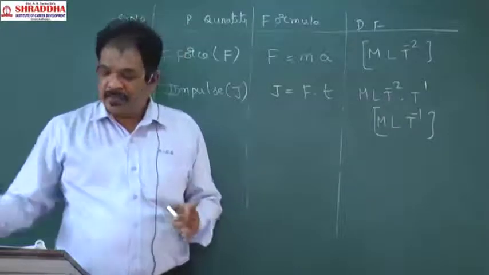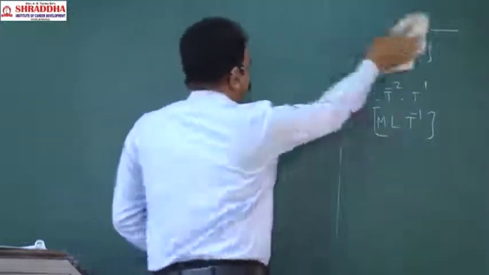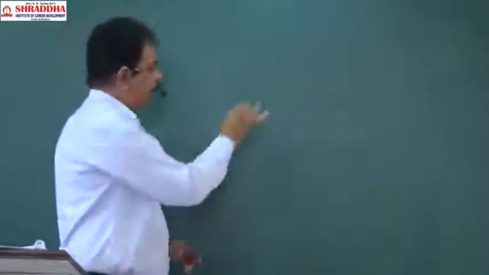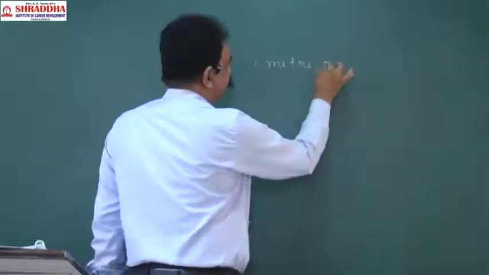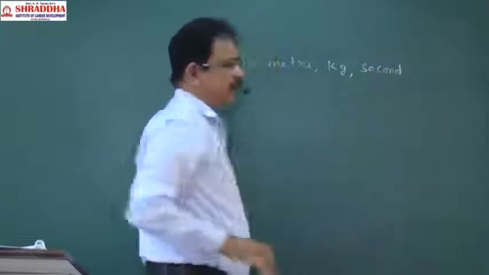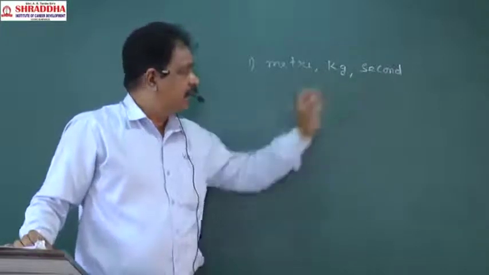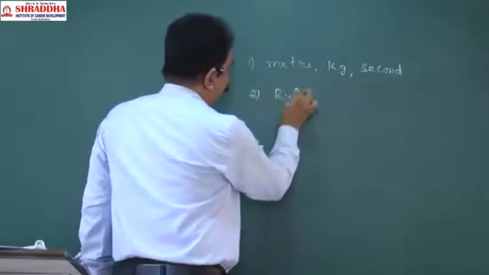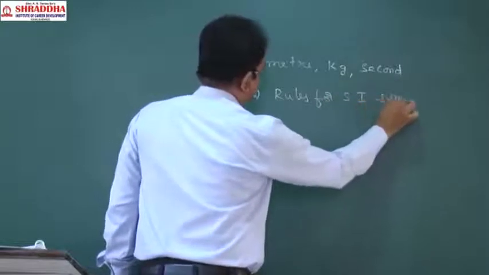Remember, in this class, what we discussed, just for my satisfaction, I will tell. Initially, I defined three: meter, kilogram, second. How these three are defined, we discussed in this class. Next, rules for writing SI units and symbols.